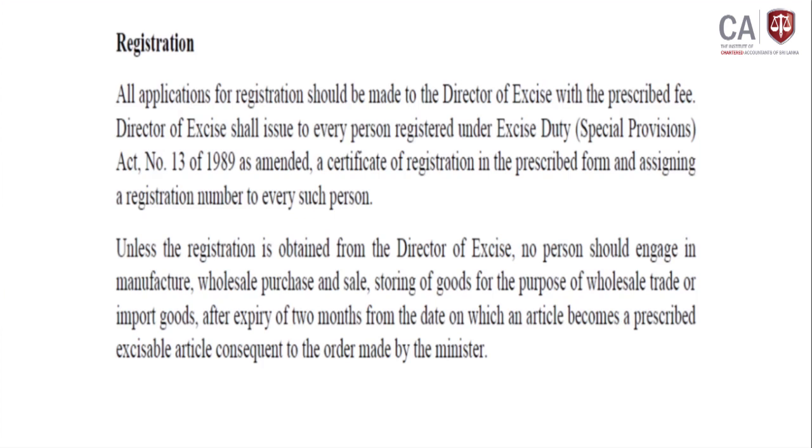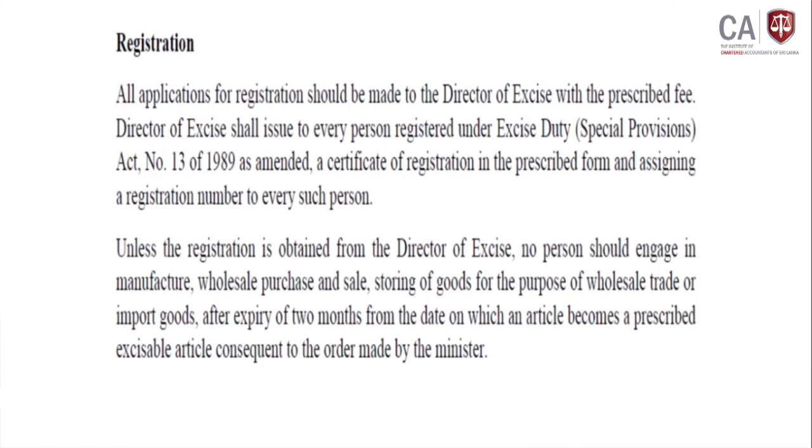If any person manufactures or produces excisable articles, or imports any excisable article, they have to get registered with the Director of Excise. For that purpose, they should make an application to the Director of Excise. If the application is accepted, the certificate of registration is issued and a registration number is allocated. For any correspondence related to these activities, this registration number should be used.